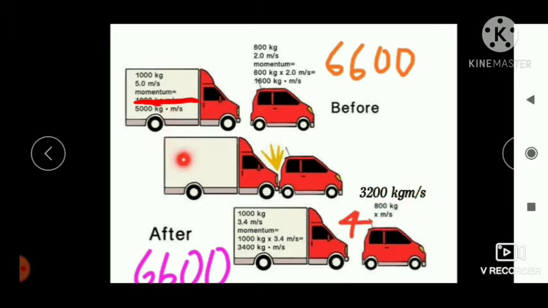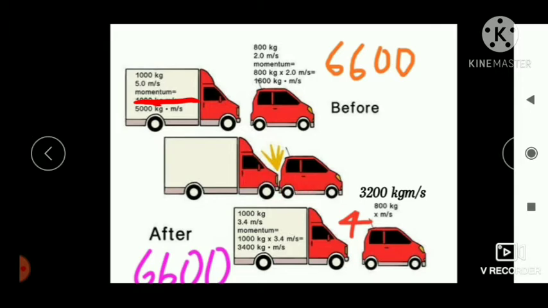So initially before collision the momentum of the truck was 5000 kilogram meter per second, while after collision the momentum is 3400 kilogram meter per second. So there is a loss of momentum here, isn't it? Where does this loss of momentum go? Yes, this loss of momentum is gained by this car. So here there is a loss of momentum and this loss of momentum is gained by the car during collision.